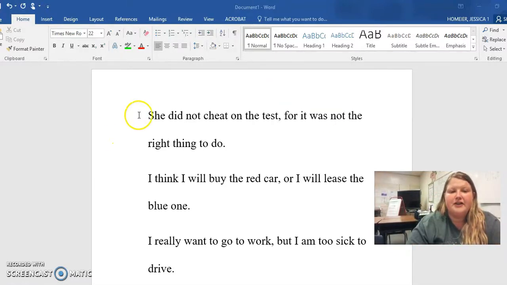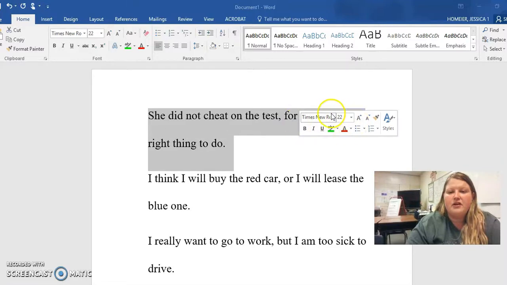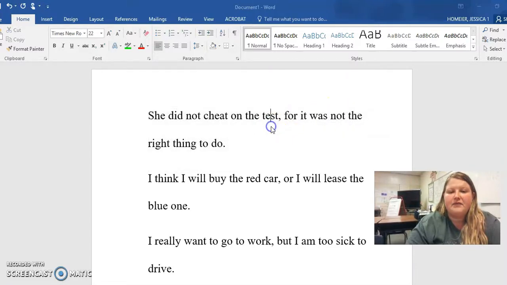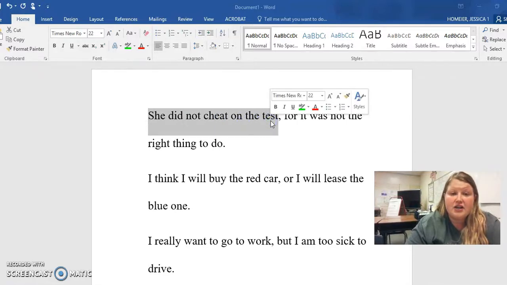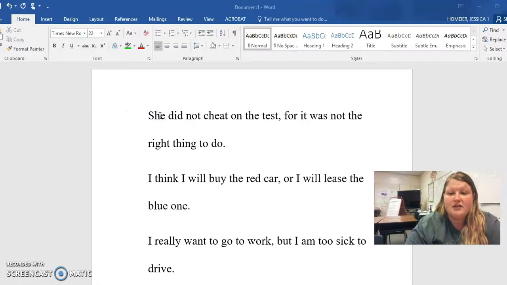So for instance, right here, this says, she did not cheat on the test, for, it was not the right thing to do. So the word that helps me know that it's one of those compound sentences is for. That's the conjunction. But to make sure that it gets a comma, I have to check it. So, she did not cheat on the test. Who did not cheat on the test? She did not. So she is the subject. Did not cheat on the test is what she did or did not do. So that's a complete sentence. So that checks out.